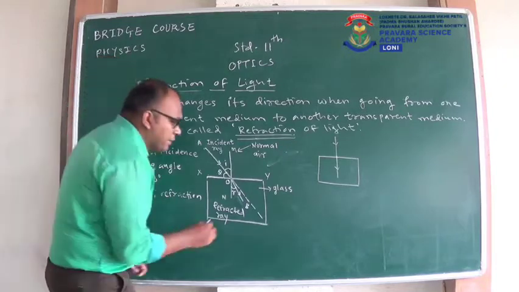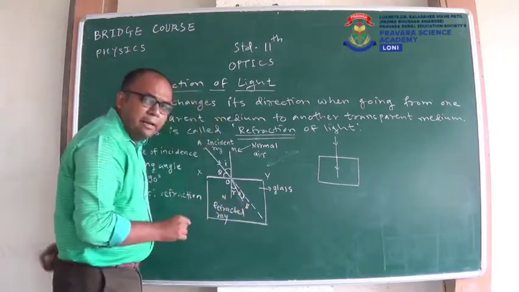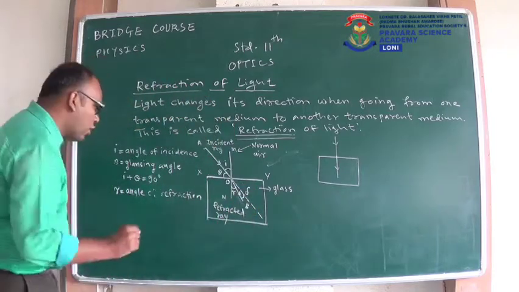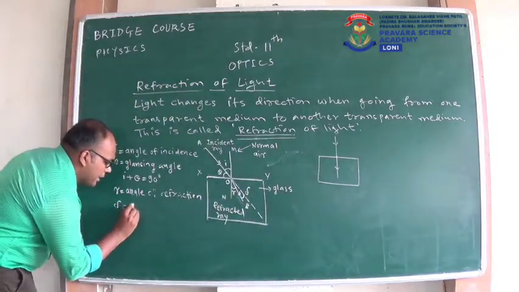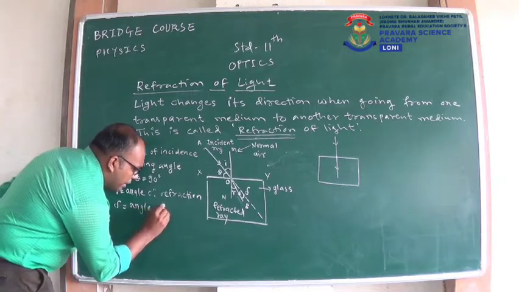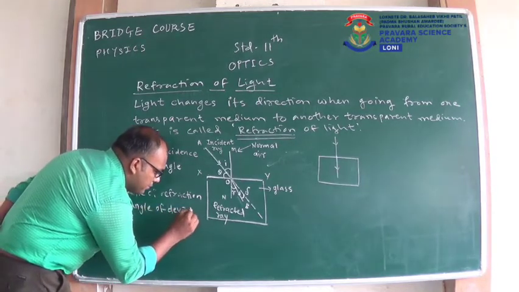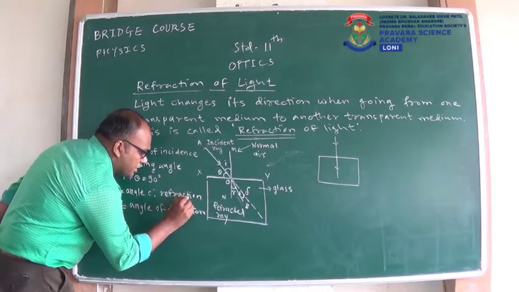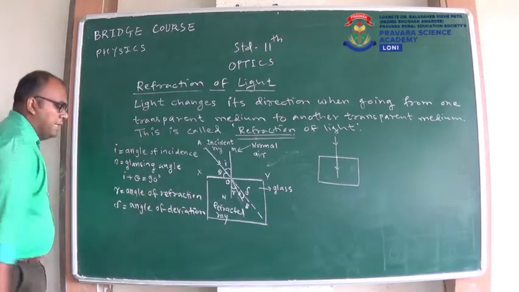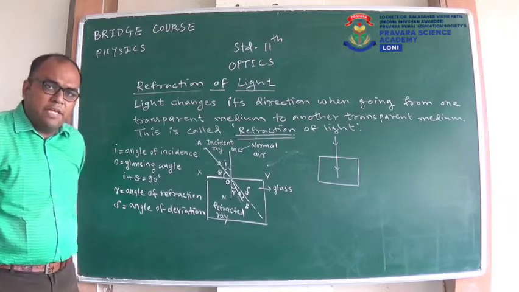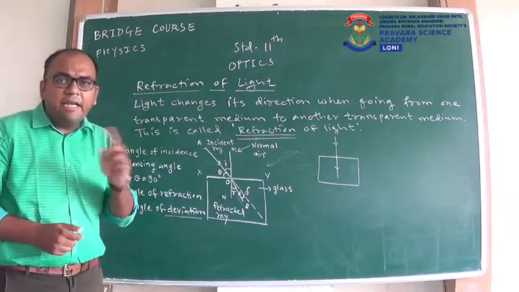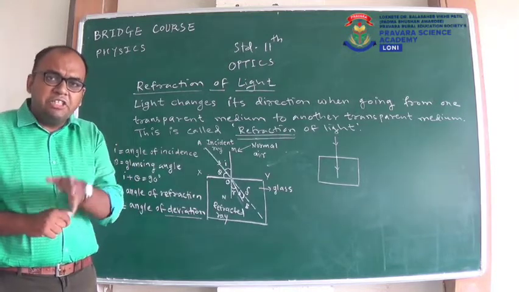So the angle between expected path and actual path, we denote it by the symbol delta, and we call it the angle of deviation. Delta is the angle of deviation. This was our angle of refraction, and delta is our angle of deviation. As the word suggests, it is deviation. Deviation means it is deviating the ray. Deviating means changing the direction.